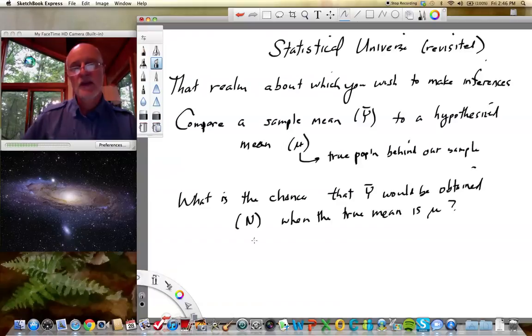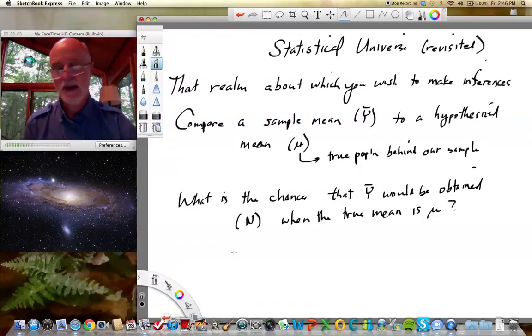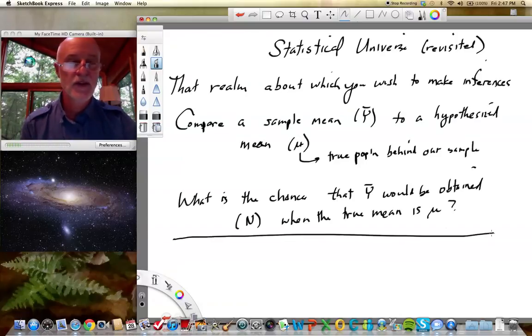This is a nice way to think about this question. We want to ask, could this sample mean Y bar have been obtained from a population whose true mean was mu? So really what we're saying is, what is the chance that we would get that particular Y bar? And we need a test for that, and that's what we're going to develop in class. Okay, so that's one kind of question we'll be addressing about statistical universes.